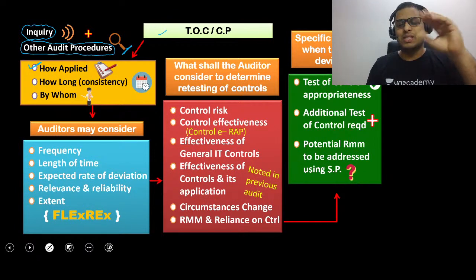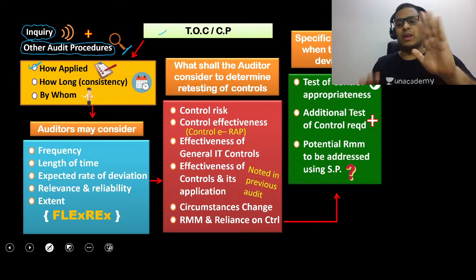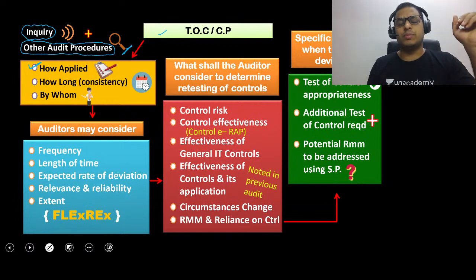Simple example I'll give. Suppose, just a simple layman level example I'm giving, just for understanding this concept.